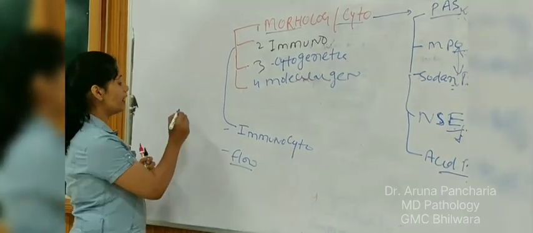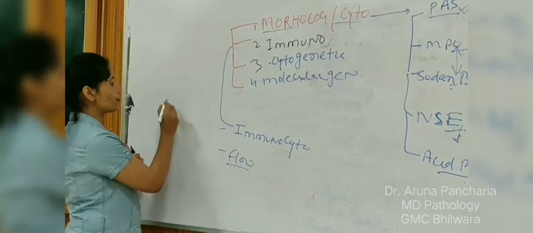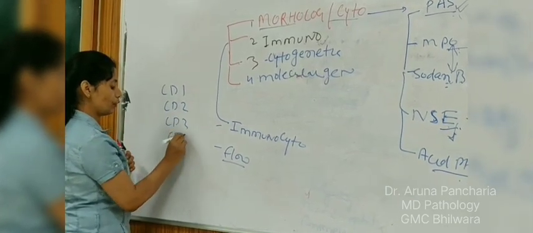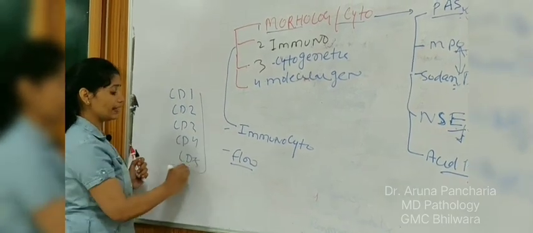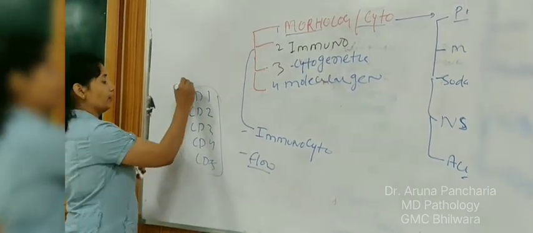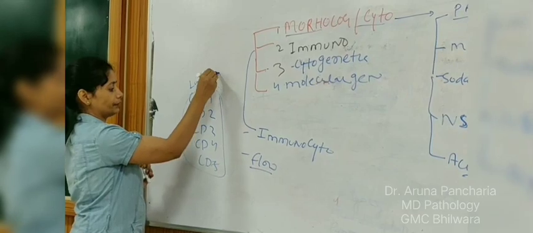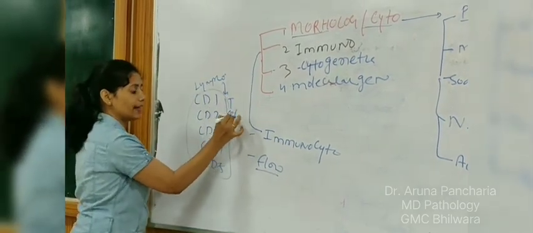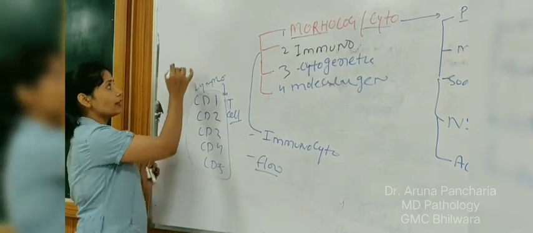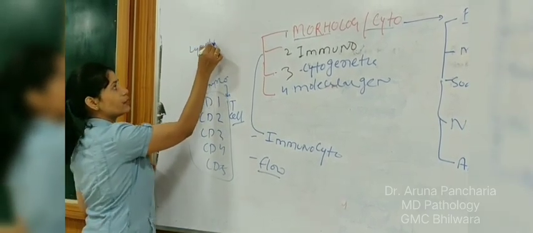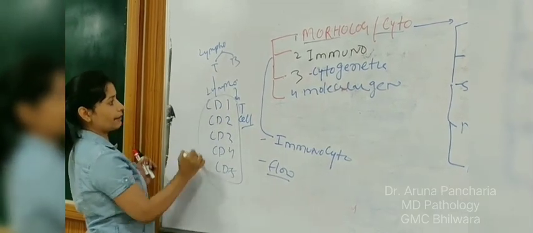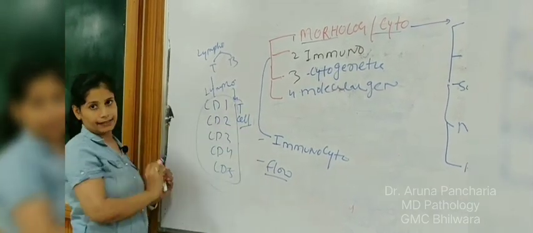For example CD1, CD2, CD3, CD4, CD5 are for lymphoid cells, specifically the T cell lineage, because the lymphoid series has two, T and B. So these markers help to detect the T lineage cell.